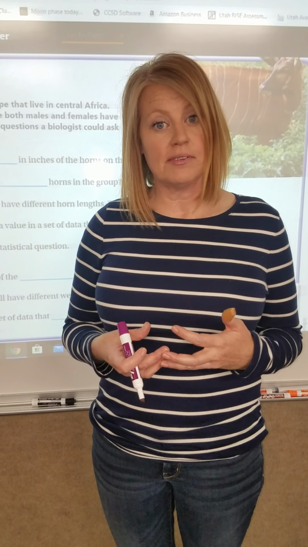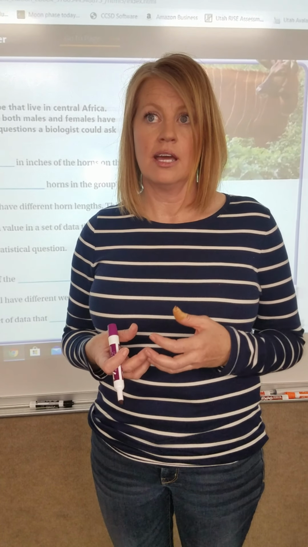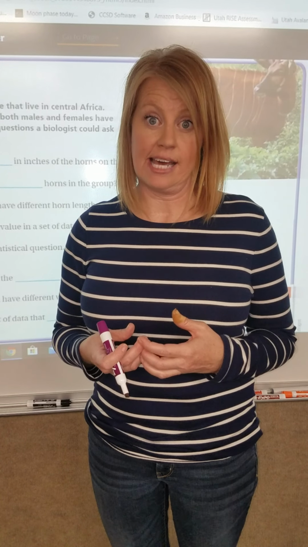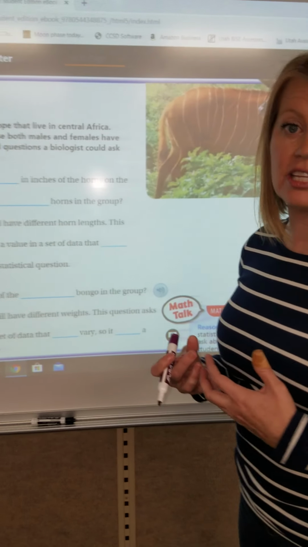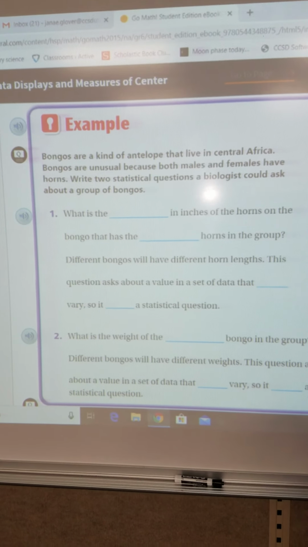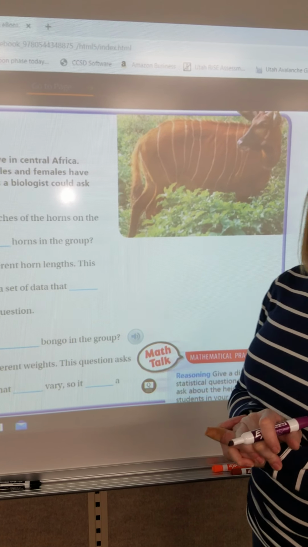So another type of statistical question is when you ask a question that you can only get the answer to based on a data set, based on information that you've collected. Another example we're talking about today is about bongos, and we have our bongo here. Kind of looks like a brown zebra.